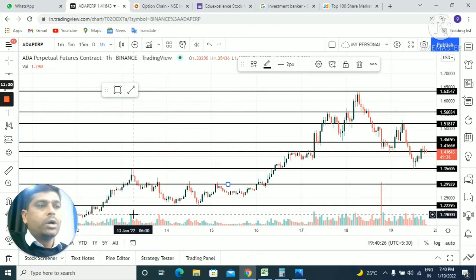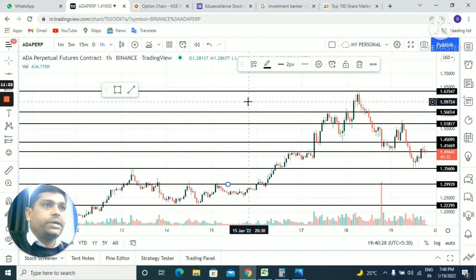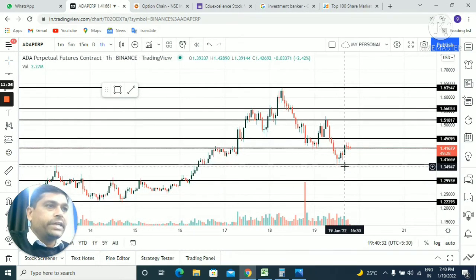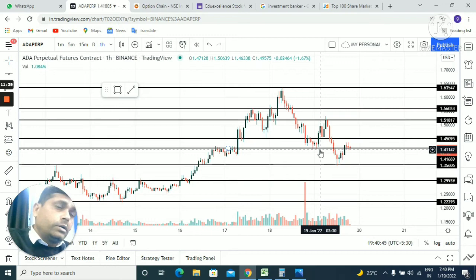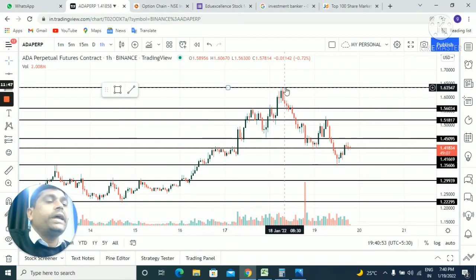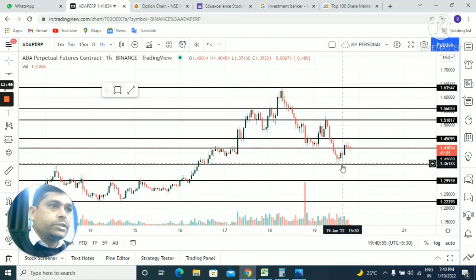So we should be able to plot the support and resistance levels, and accordingly we take these levels as an area of value from where we can enter in the market or we can trade. So what I will suggest, we have to trade only at support and resistance. So support and resistance act as your entry areas of value where you have to enter in the market.